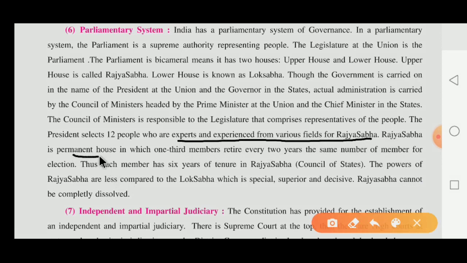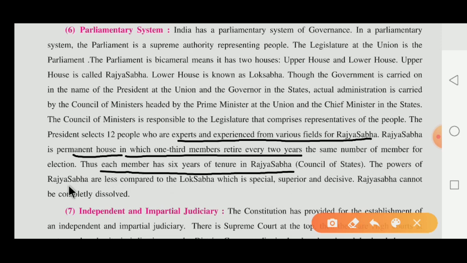Rajya Sabha is a permanent house in which one third of the members retire every 2 years. Dear children, be careful. Rajya Sabha is a permanent house, while the Lok Sabha is a temporary house. Lok Sabha has only 5 years, while the Rajya Sabha has how many years? 6 years. Each member has a 6 year tenure in the Rajya Sabha, and it is also known as the council of the states, who elect their members.